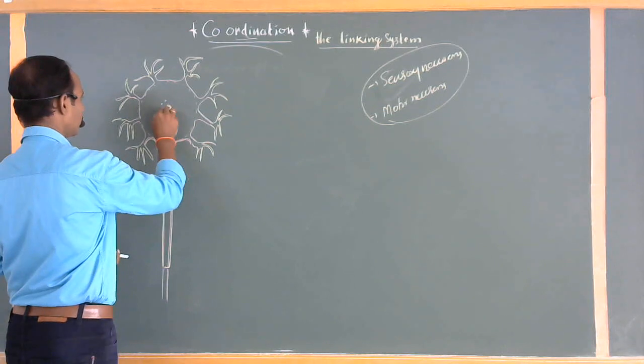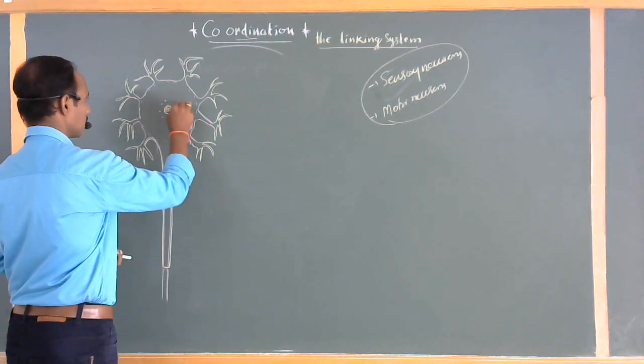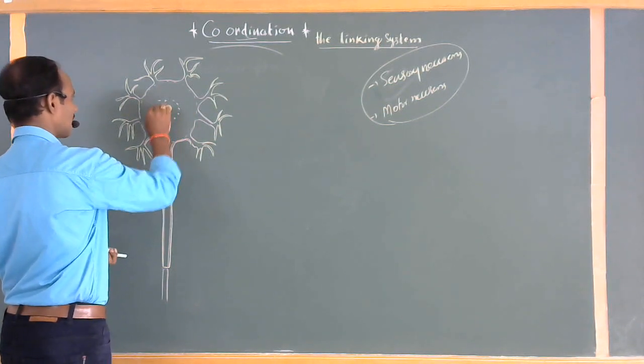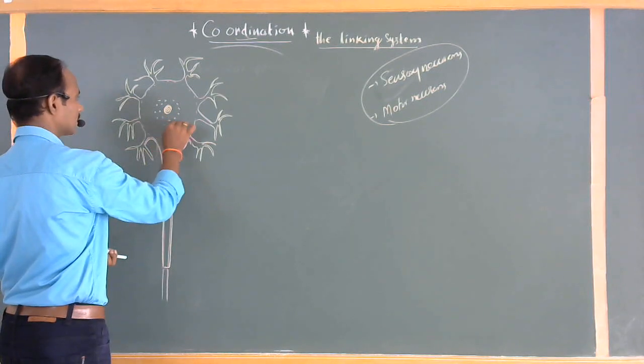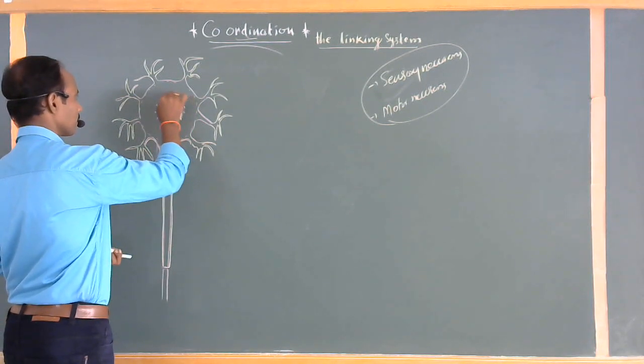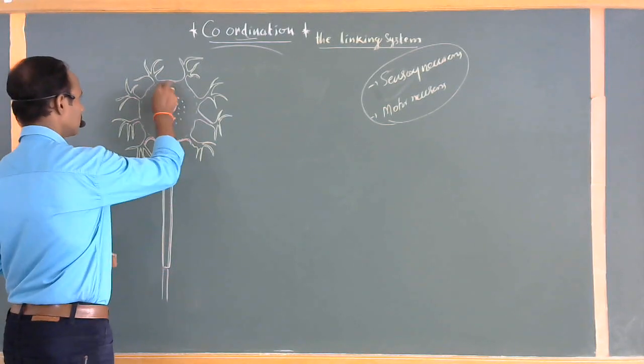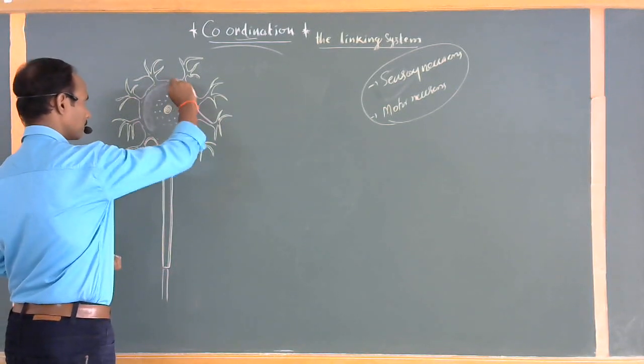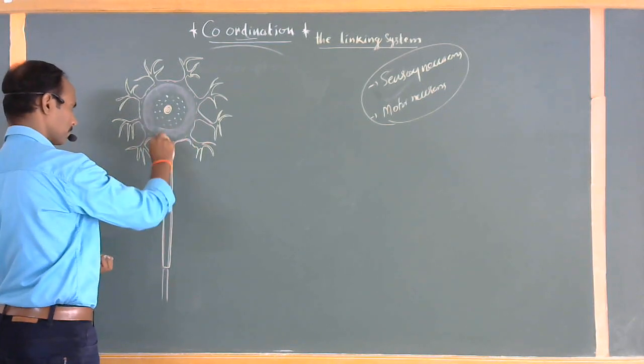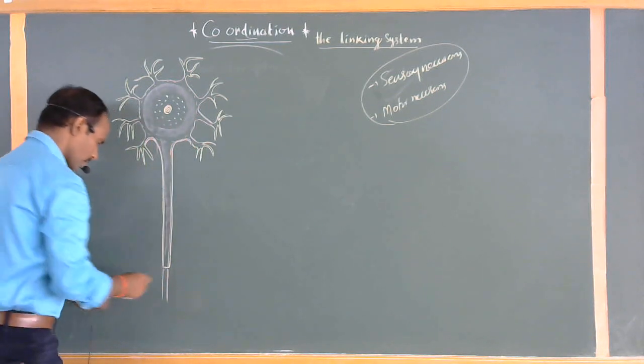Surrounding this particular nucleus, there are granular structures. These are commonly called Nissl's granules. Surrounding all of this, the complete one, is called the cytoplasm. Okay.